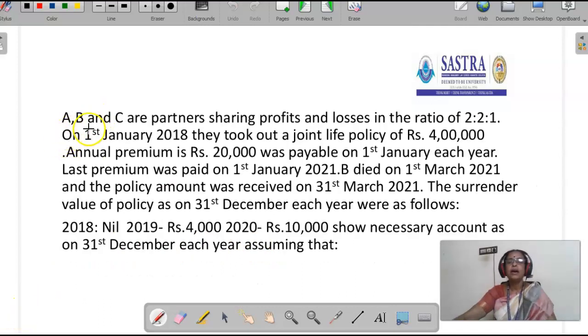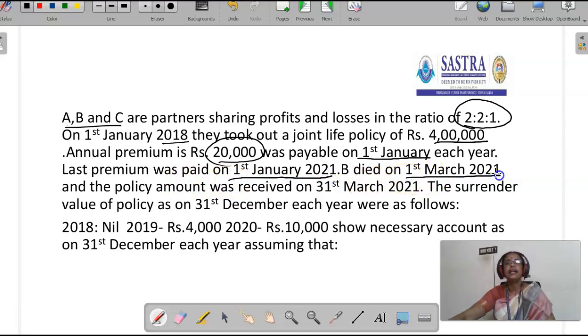This is a question for joint life policy. A, B, C are partners sharing profit and losses in the ratio of 2:2:1. On 1st January 2018, they took out a joint life policy of rupees 4 lakh. Annual premium is 20,000, payable on 1st January every year. Last premium was paid on 1st January 2021. B died on 1st March 2021 and the policy amount was received on 31st March 2021.